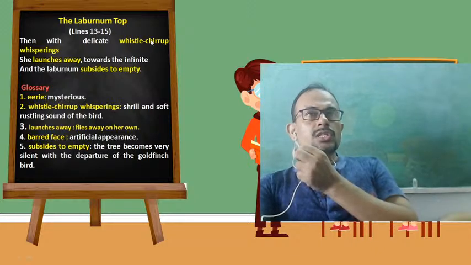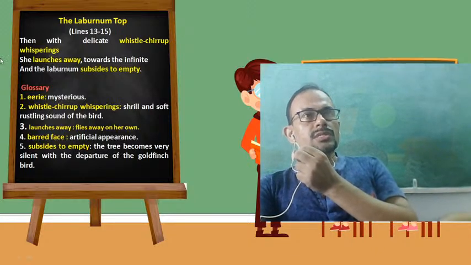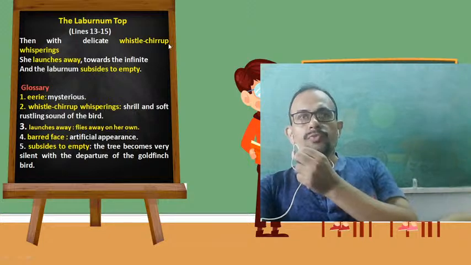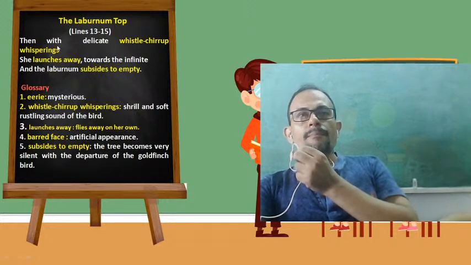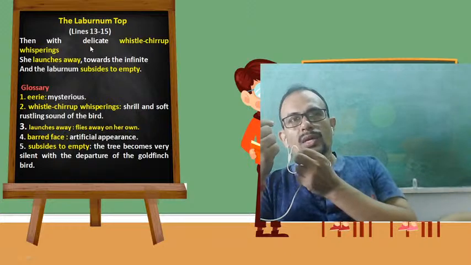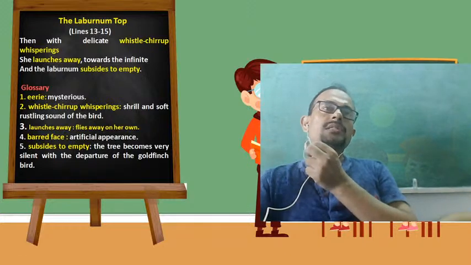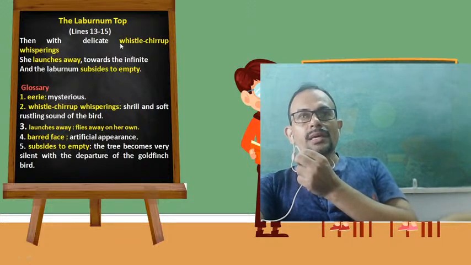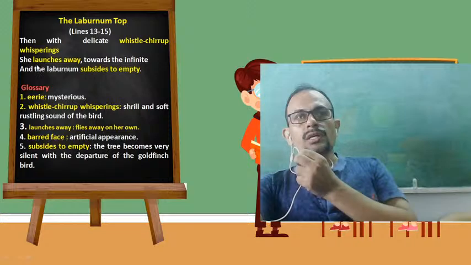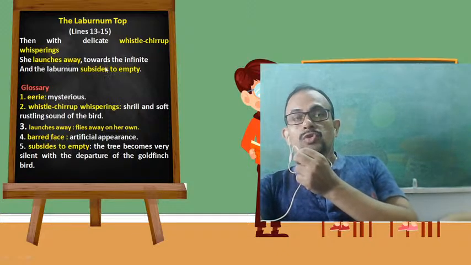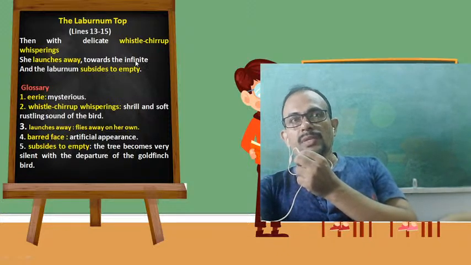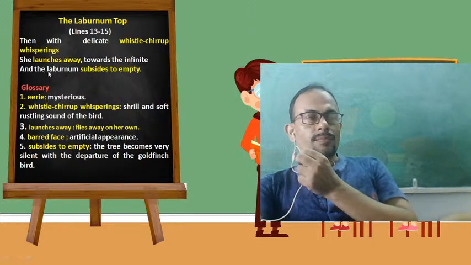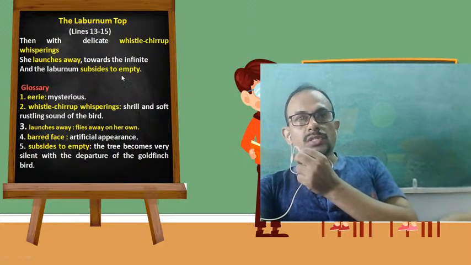Then with the delicate whistle chirp whisperings, again the words of sound. Whistle chirp whisperings are the kinds of sounds being produced by the goldfinch. Then by making a delicate sound, she launches away towards the infinite, means she leaves the tree. By making a different kind of sound, she again flies away on her own towards the sky. Towards the infinite means here towards the sky, and the laburnum subsides to empty.